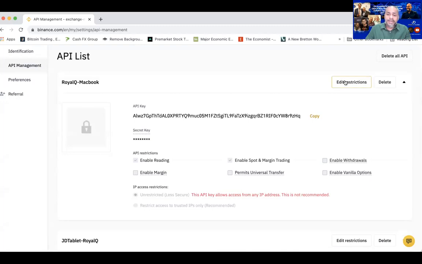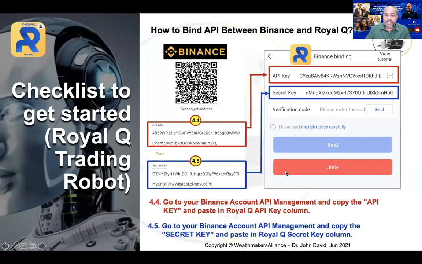All right, let me just quickly get back to the slides so that I can refer to them easily for you, so that you know where we are now. So now what you need to do is to copy the secret key and the API key, all right? Make sure you do the right thing.